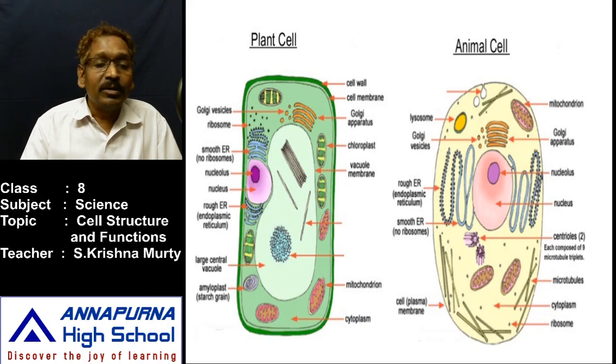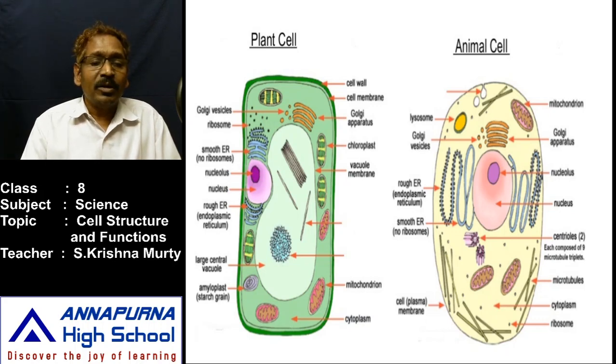But the plant cell contains a large vacuole. Here it is not playing a major role. The large vacuole is in the plant cell, and along with that vacuole, different kinds of organelles: cytoplasm, chloroplast, Golgi apparatus, lysosomes. Different kinds of organelles are present in plant cells and animal cells.